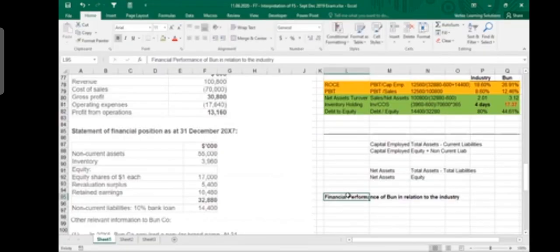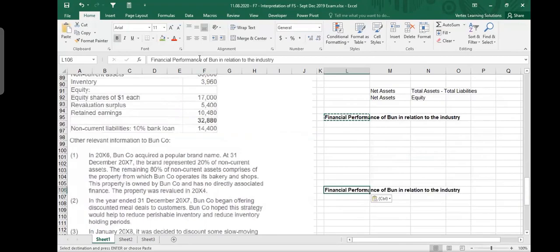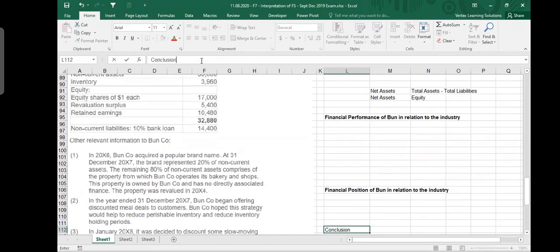You should always write as if you are giving an explanation to someone, and do not write incomplete sentences, write full sentences. I'm sure that you can write correct sentences. You don't have to be super on language. This is not an exam for language, so don't think of using difficult words. Use simple words, which is called business English, the easy English. But your layout should be very clear, like financial performance, and then financial position. So anybody who is reading it knows what you are doing. If I do not separate that, then everything will be mixed up, and I will call it conclusion.